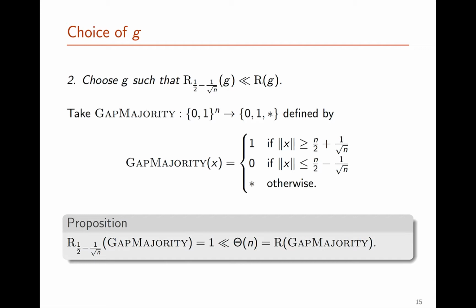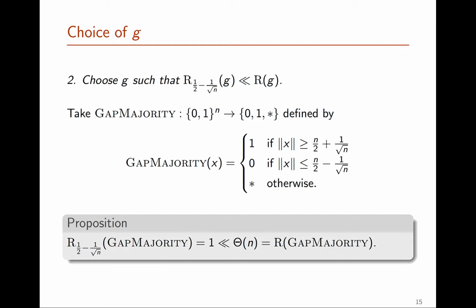And here, just choosing the size of the gap appropriately gives us a function where, to small bias, we can compute it with a single bit by just choosing a bit at random and outputting its value, but where for the bounded error case, we have to query a linear number of the bits of x in order to succeed with the required bounded error.